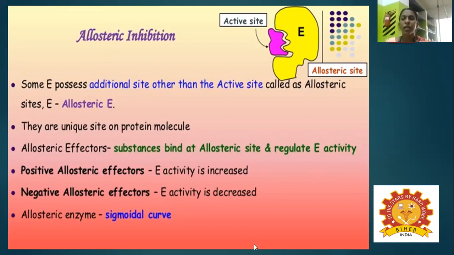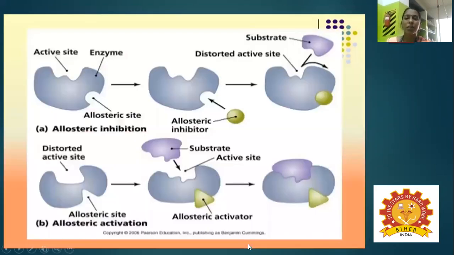Next, we have to see this activity by means of this diagram. Here you see the active site on the enzyme, and apart from that, one more site called the allosteric site. At the allosteric site, there are two things, inhibitors and effectors. If an allosteric inhibitor binds, then the enzyme is inactivated.